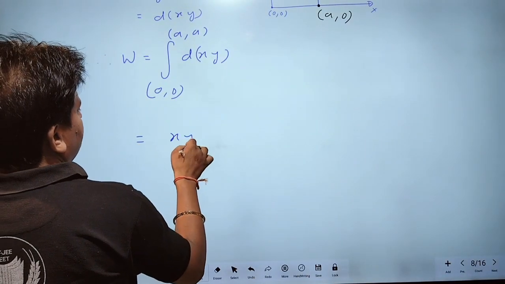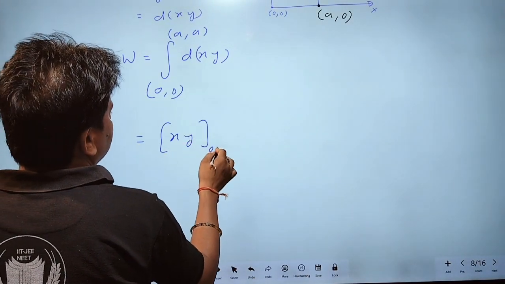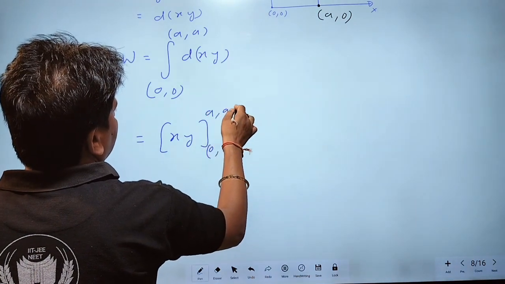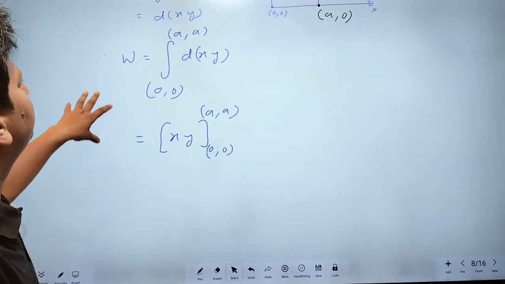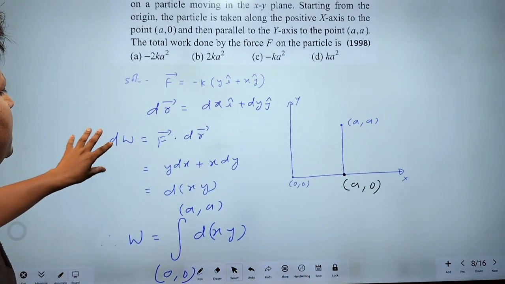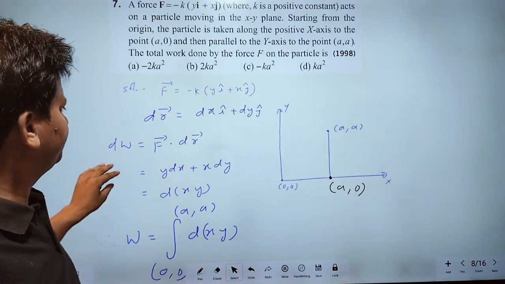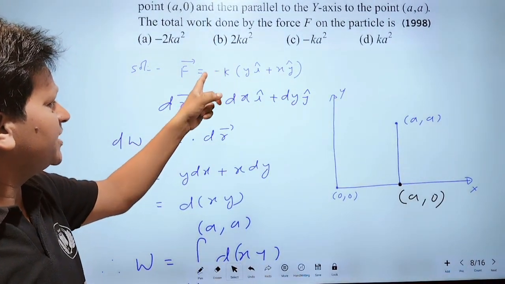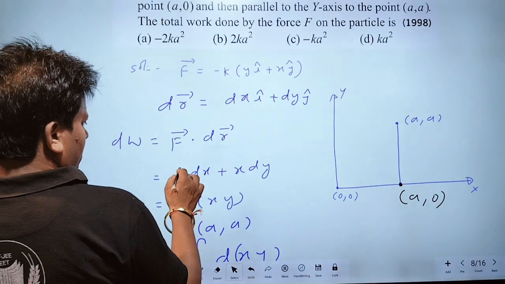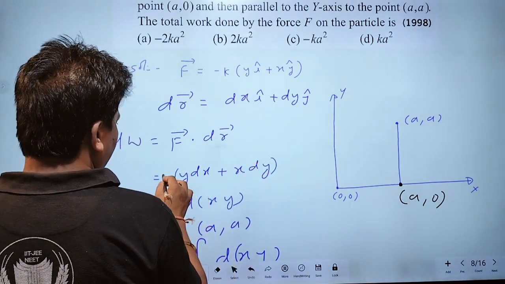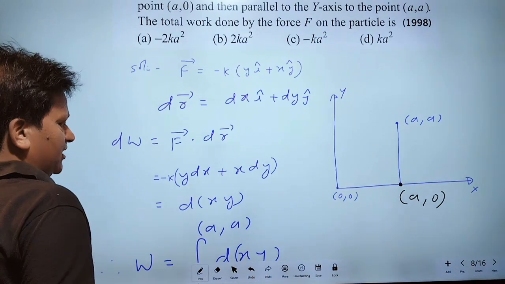This will be xy with limits from 0 to a, a. Here minus k is also present in the dot product, so minus k is common.